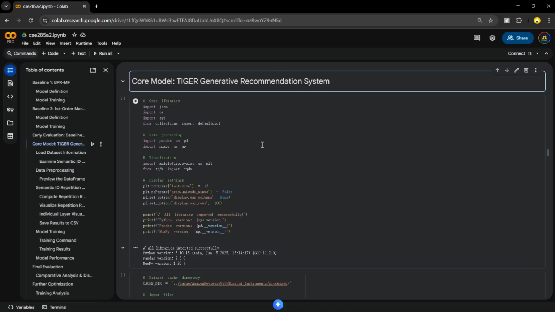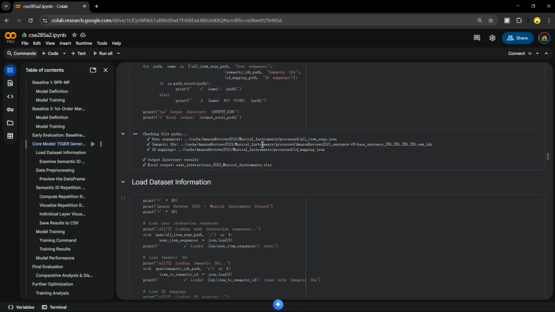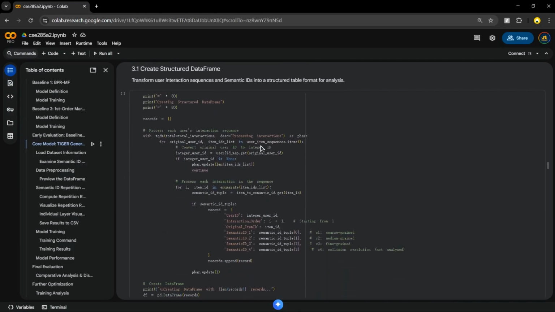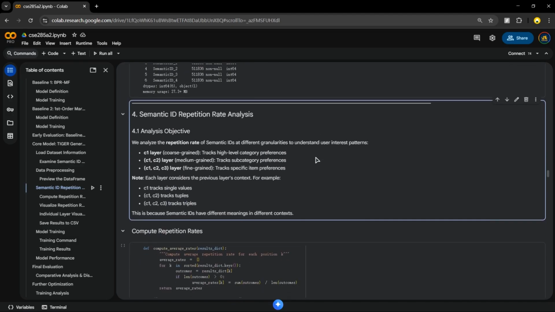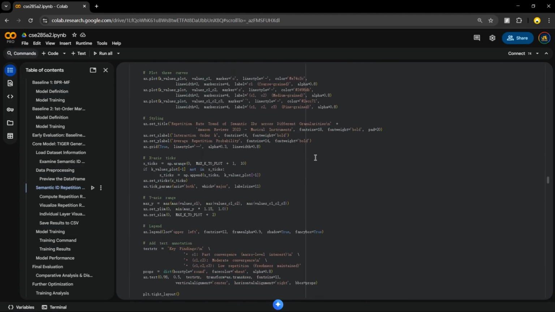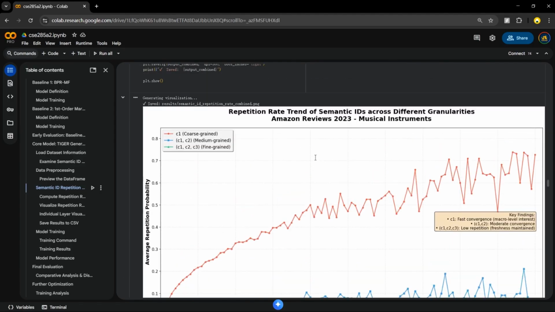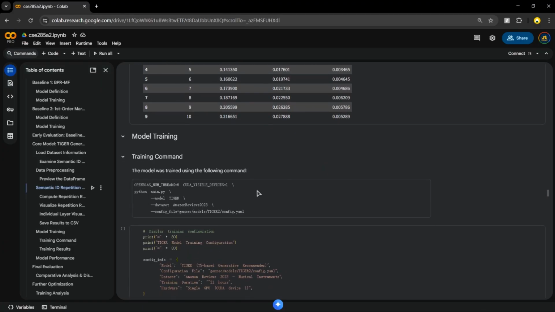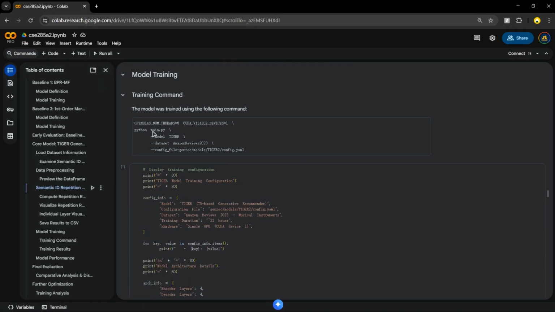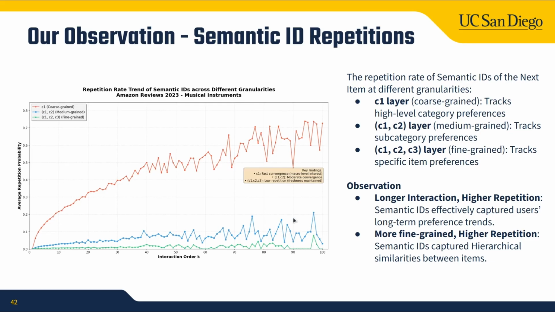So here's our Tiger model. We start from here and did some data preprocessing. First, we processed and mapped items to a semantic ID. We also did some analysis here, as you can see on the slides. After we finish the encoding part, we go to the generalization part. Let's go back to the slides.